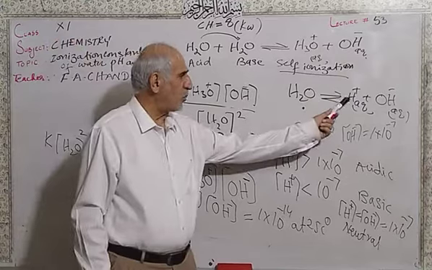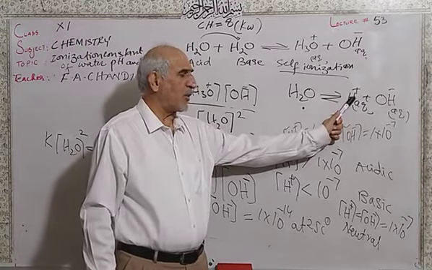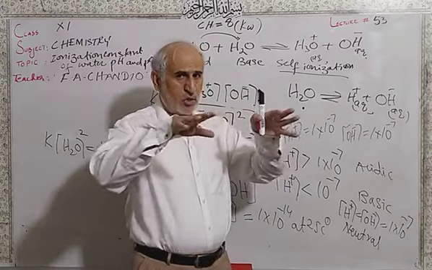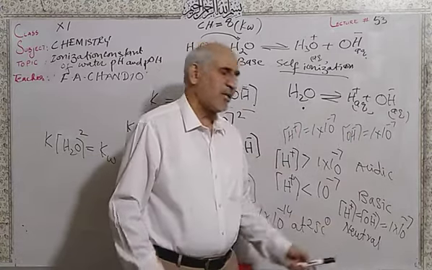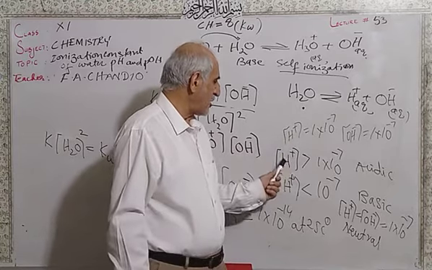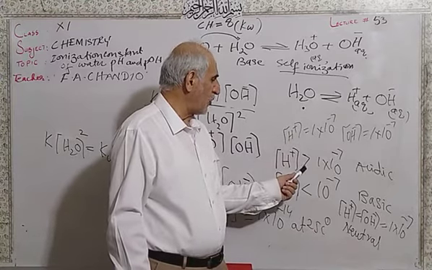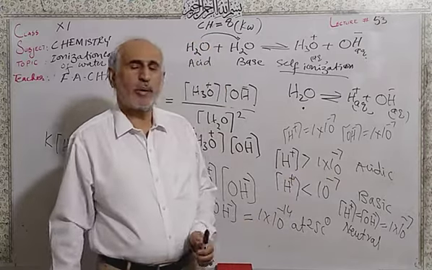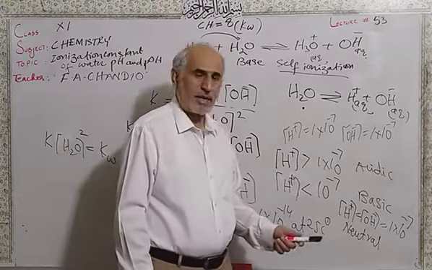So when they are both equal, the concentration of hydrogen ion and hydroxyl ion in the solution are equally distributed, the solution is called neutral. But if you add acid, the concentration of hydrogen ion is going to be increased. So this is going to be increased compared to 10 raised to the power minus 7, the solution is regarded as acid.